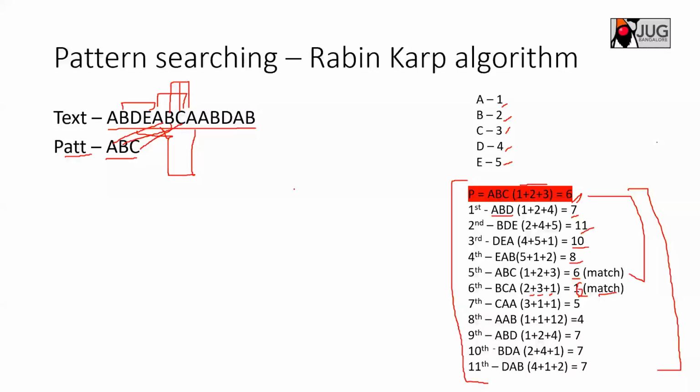So there could be some cases where your input can hit a lot of false positive cases. You can still improve the hashing algorithm itself by adding some weightage to the position. For example, let's define some constant value C equal to 5, or some input value. If A is matching at the first place, I can multiply with 1 into 5. If A is coming at the second position, then I can multiply with 1 into 5 again.